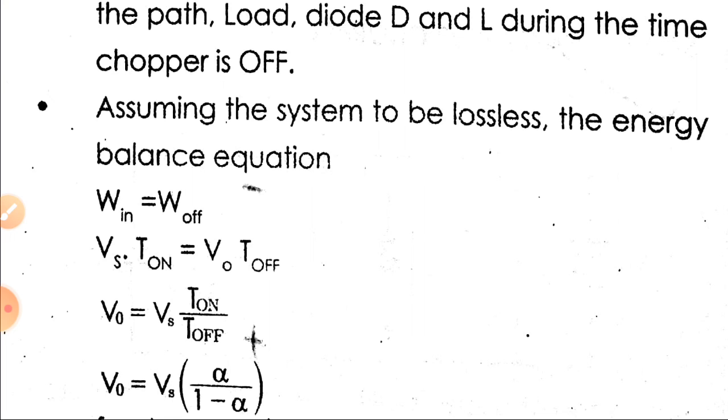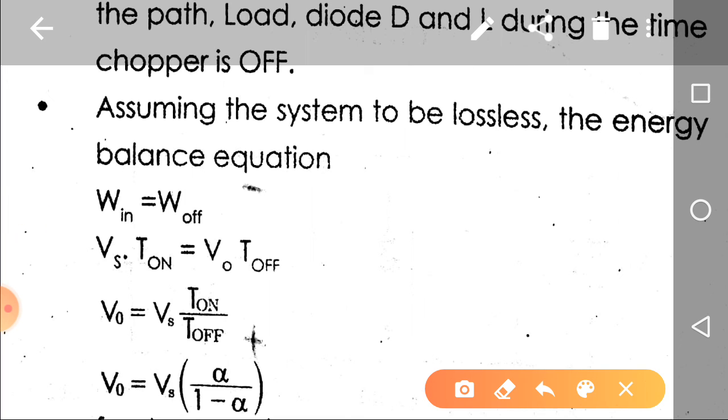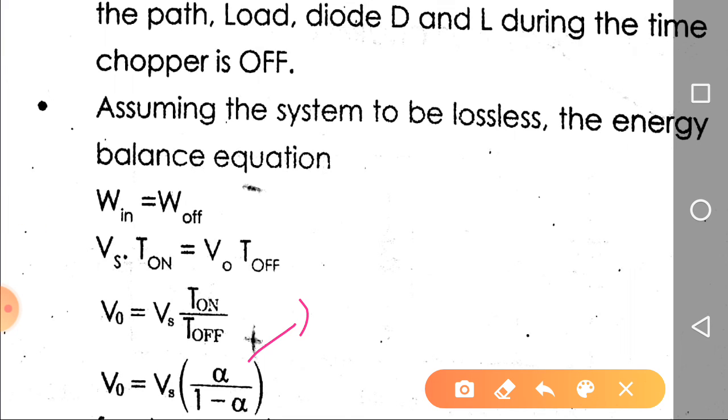Now if alpha is less than 0.5, for example alpha equal to 0.25, what is V0 average? It is Vs into 0.25 upon 1 minus 0.25, so V0 is equal to Vs into 0.25 upon 0.75. That is 1 by 3, which is 0.33. So V0 average is equal to 0.33 into Vs. If alpha is less than 0.5, this chopper will behave as a step down chopper.